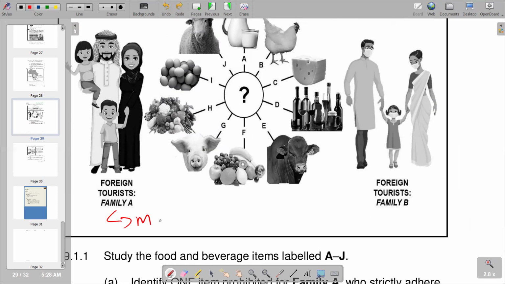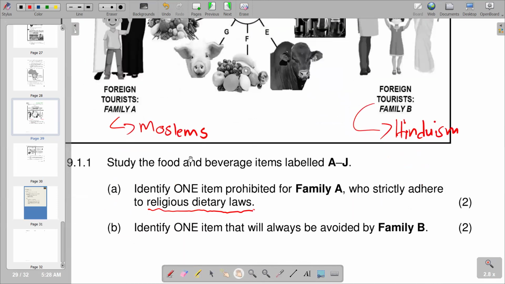are Muslims. And then we have family B. We can also look at the type of dressing, and we see that these are Hindus. Then we go back to our question and try to specifically identify the requirements of the question. The question is asking us to identify one item prohibited, so what they don't eat.